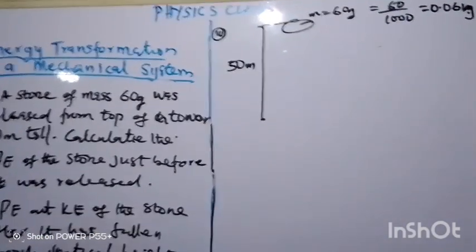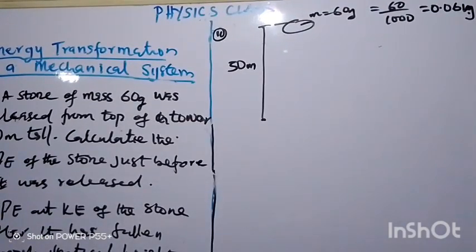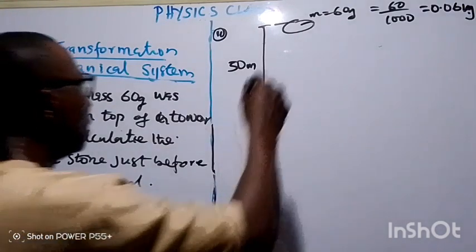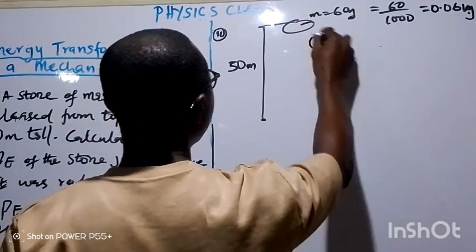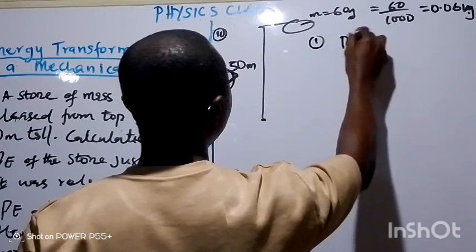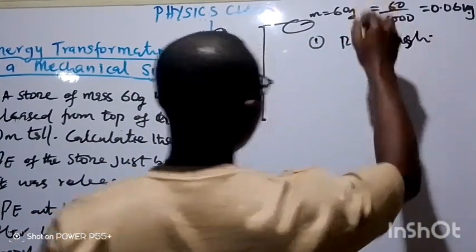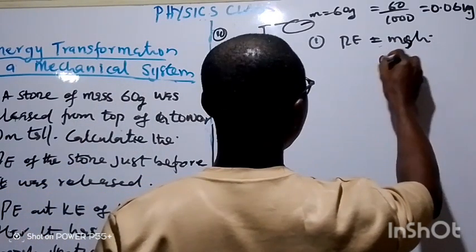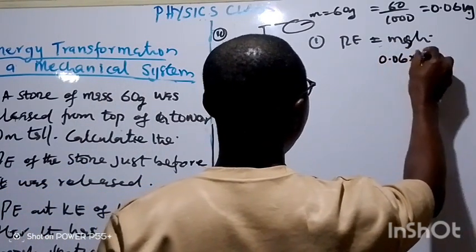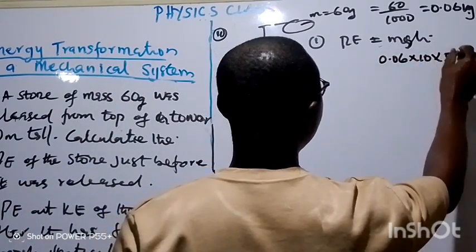Now, one question says we should calculate the PE of this stone just before it was released. So PE, that question number 1, will be equal to mgh. And our m is 0.06 multiplied by 10 multiplied by 50.